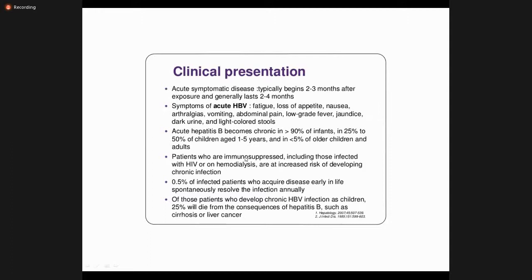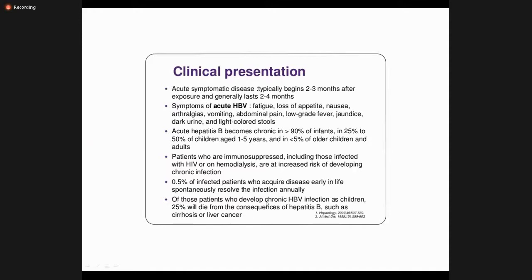So those patients who are immunocompromised, like dialysis patients, cancer patients, tuberculosis patients, patients with HIV, have higher chances of getting chronic infection. And 0.5% who acquire disease early in life resolve spontaneously, meaning the body develops a mechanism, has immunity, and without treatment only 0.5% of the patients resolve the hepatitis itself.